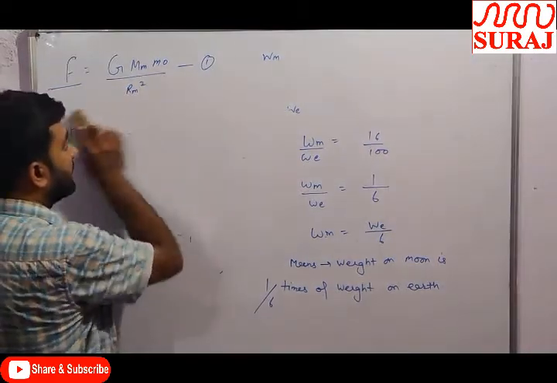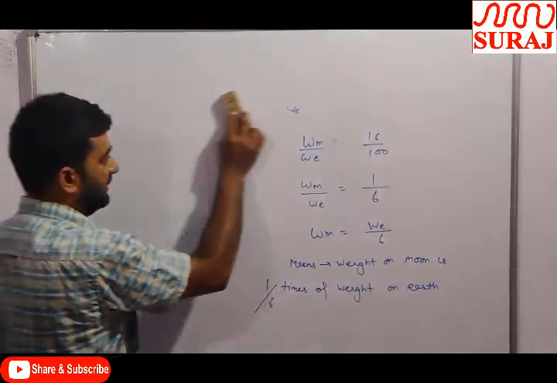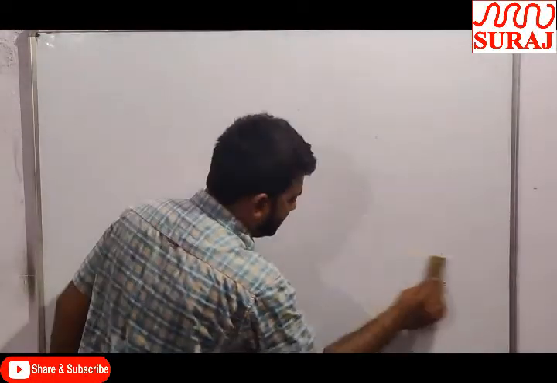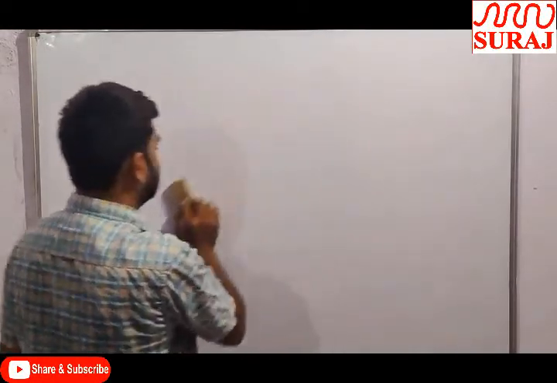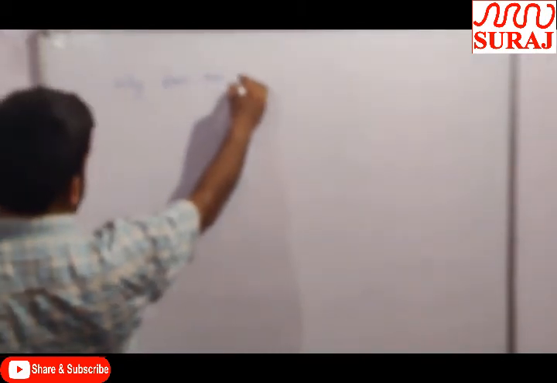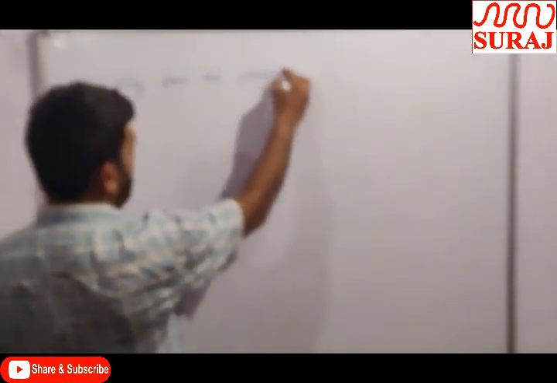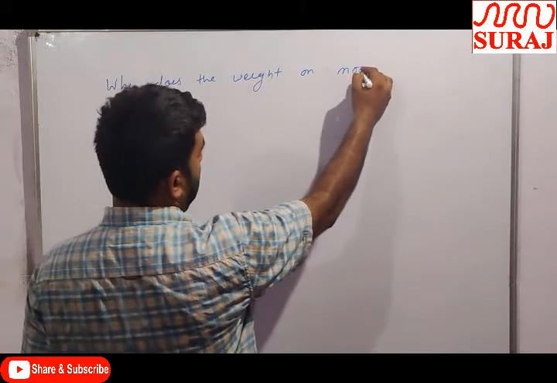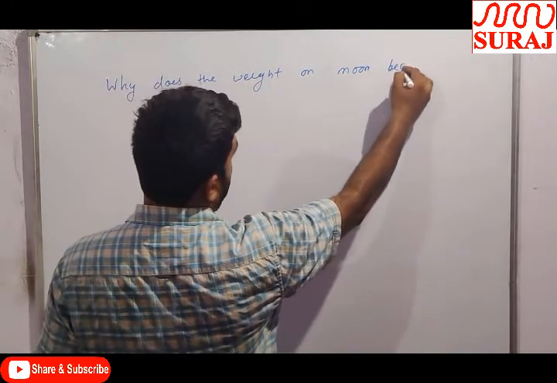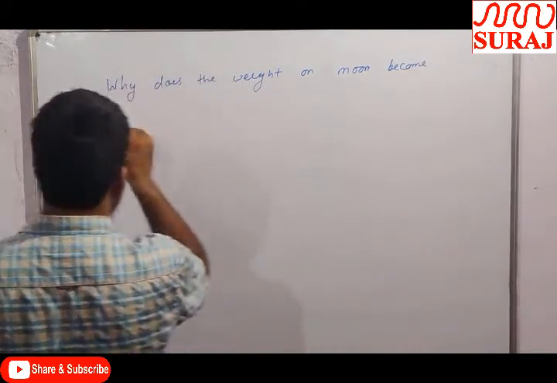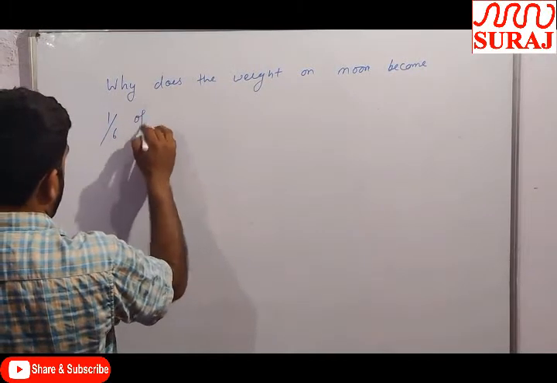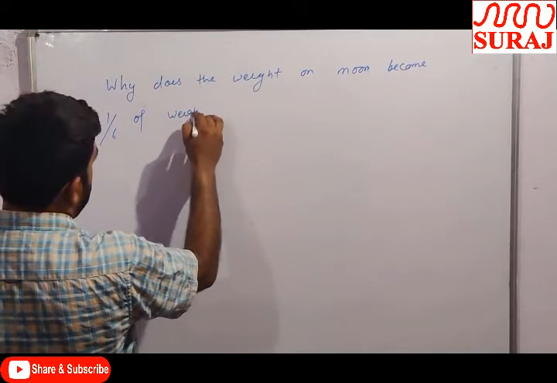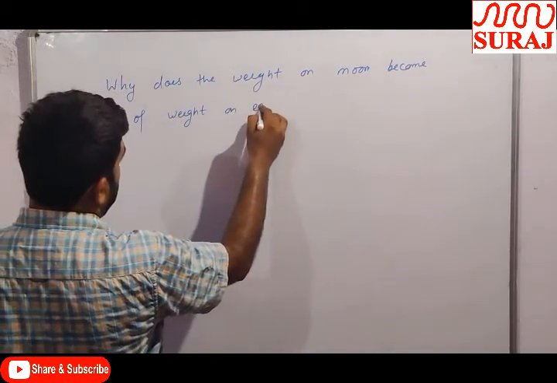In this, one point should be noted: why does the weight on moon become 1 by 6 of the weight on earth?